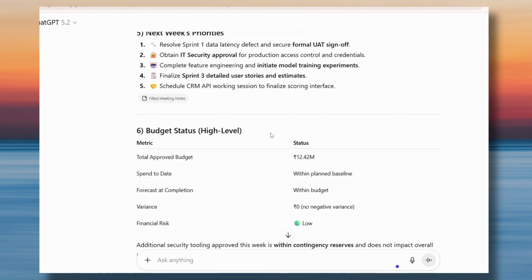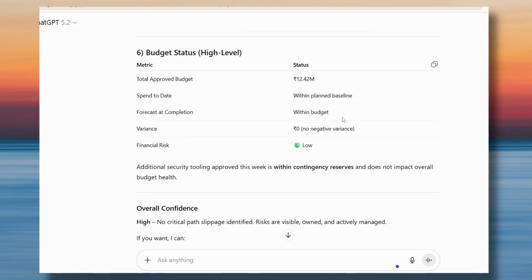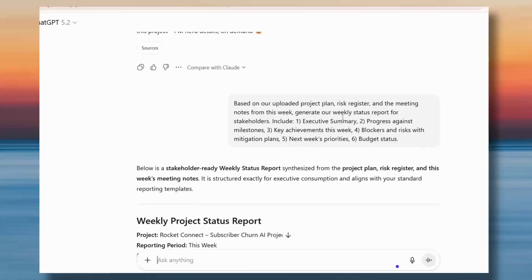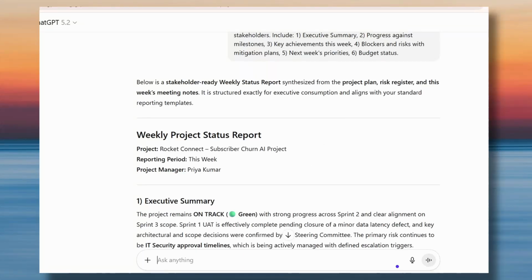So it's a huge productivity booster. And in today's era, if you are not doing this using your project context, of course, I think you are missing a huge opportunity here. So this is the status report. Let's take another use case.